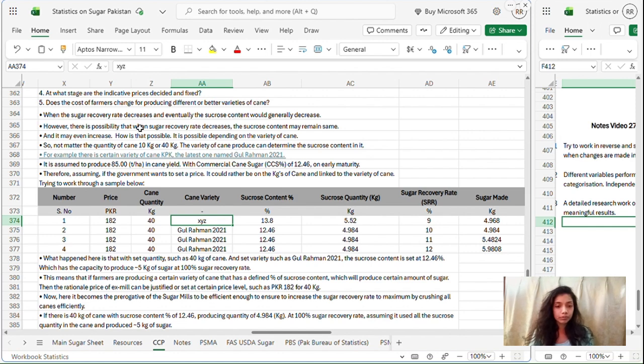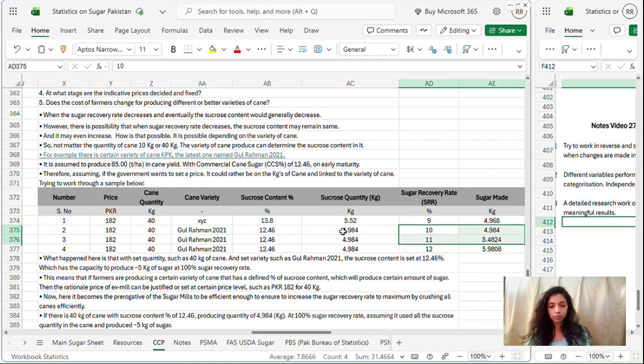So when we say that when the sugar recovery rate decreases, eventually the sucrose content would decrease, this is what we mean, let's say 11 and 10. When the sugar recovery rate decreases from 11 to 10, the sugar made was reduced in reference to the sucrose content, of course.